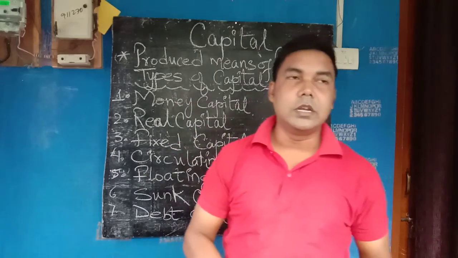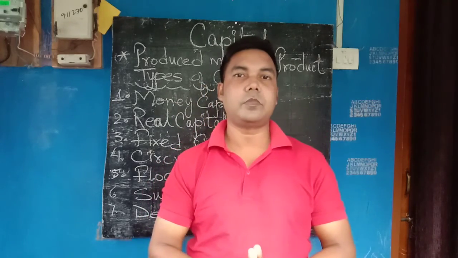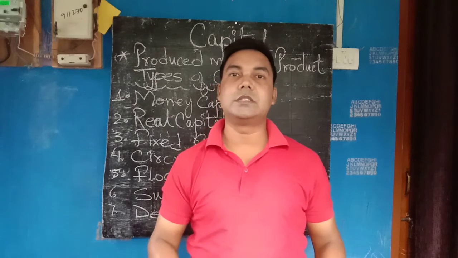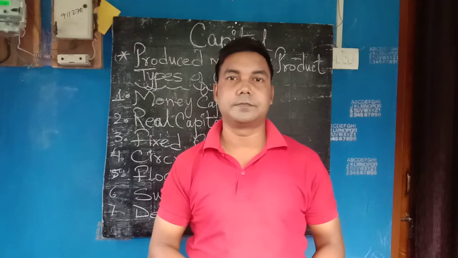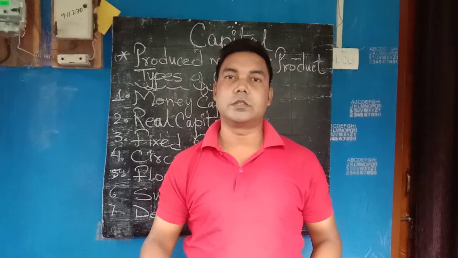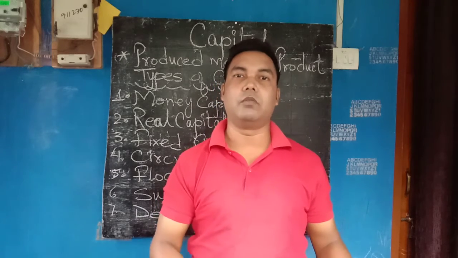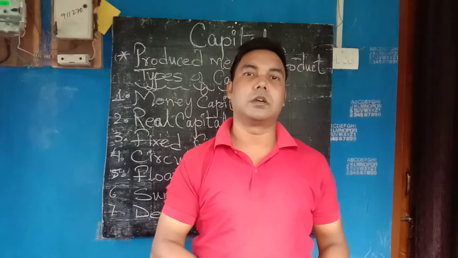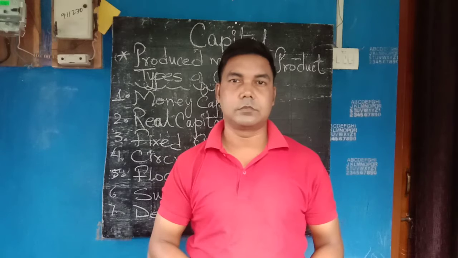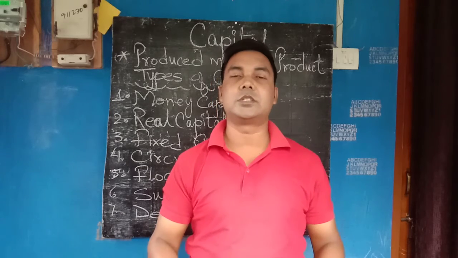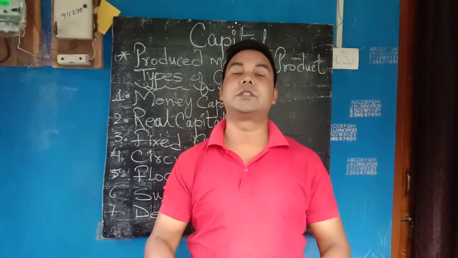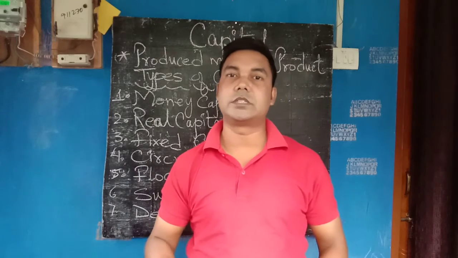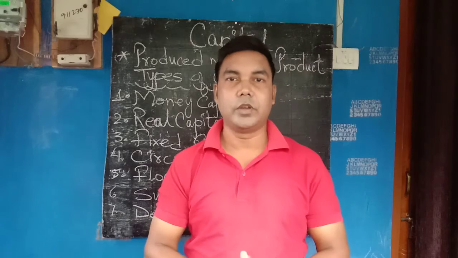Next is real capital. What is real capital? Real capital is the physical stock of goods which is used in producing other commodities, like machineries. Machineries are the physical stock of goods which you can see, touch and feel.